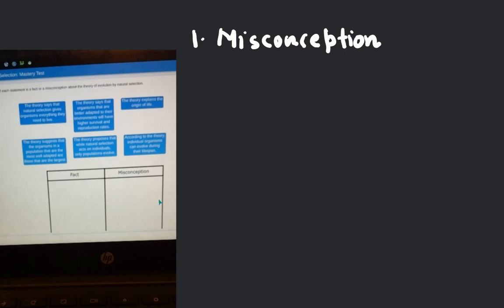And the misconceptions are: the theory says that natural selection gives organisms everything they need to live. The second one is that the theory proposes that while natural selection acts on individuals, only populations evolve.